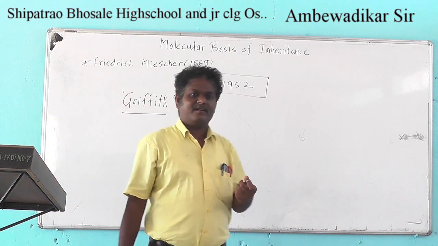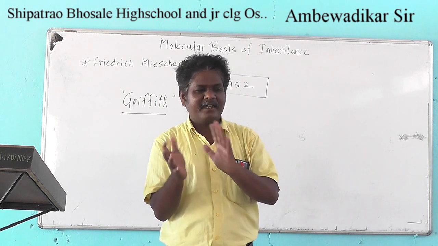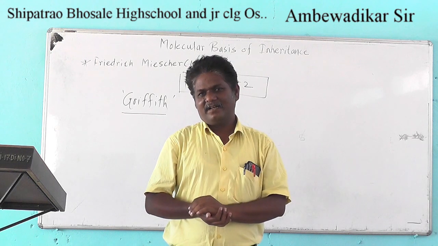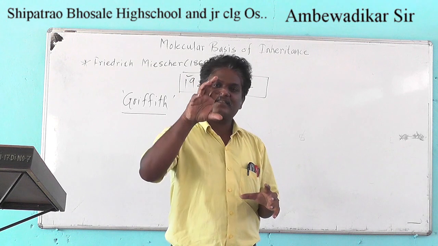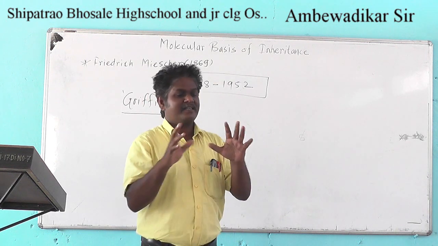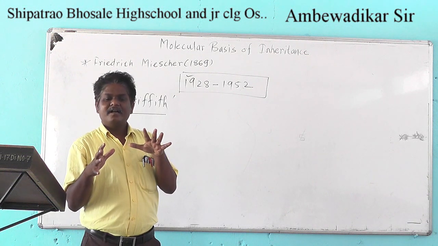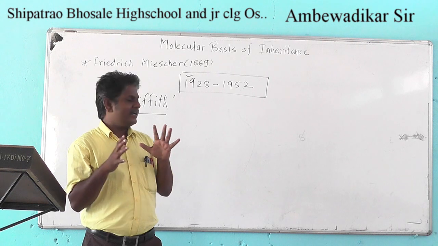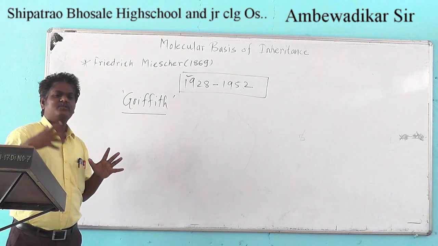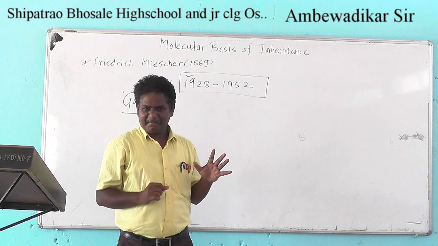I already told you that nucleic acid and protein, both these materials, are present in the chromosome. So which should be the genetic material among the nucleic acid and protein present in that chromosome? It was the biggest controversy in the world in the era from 1900 to 1950.